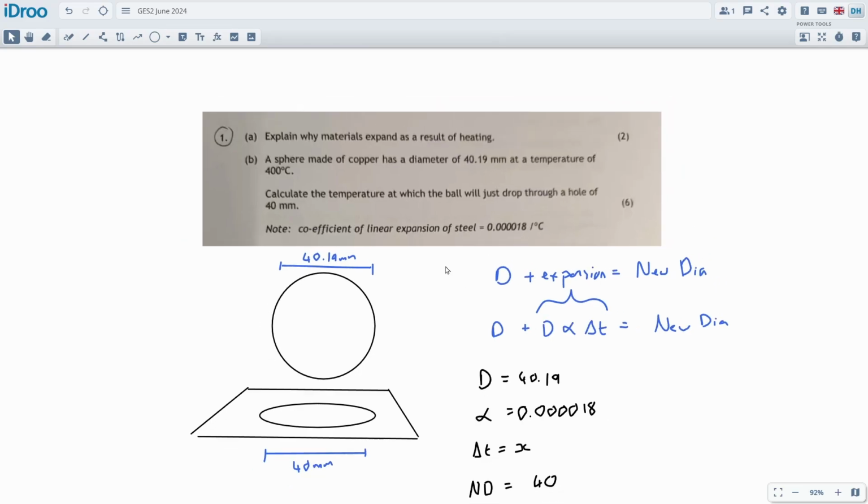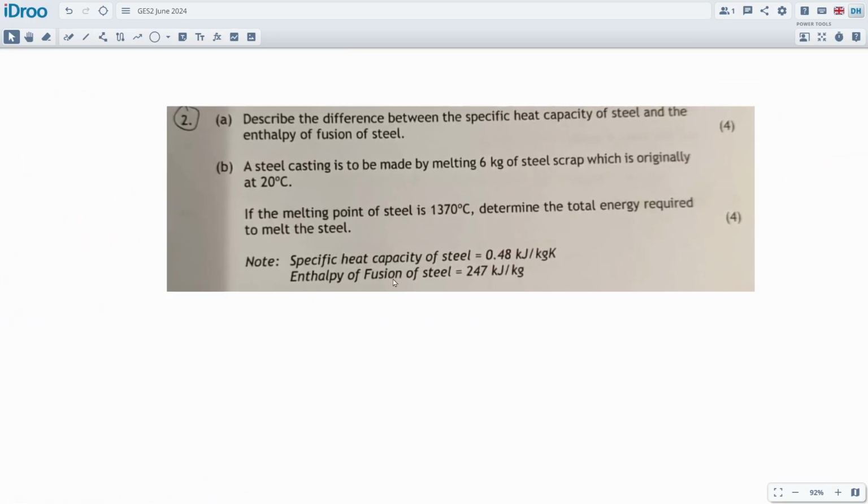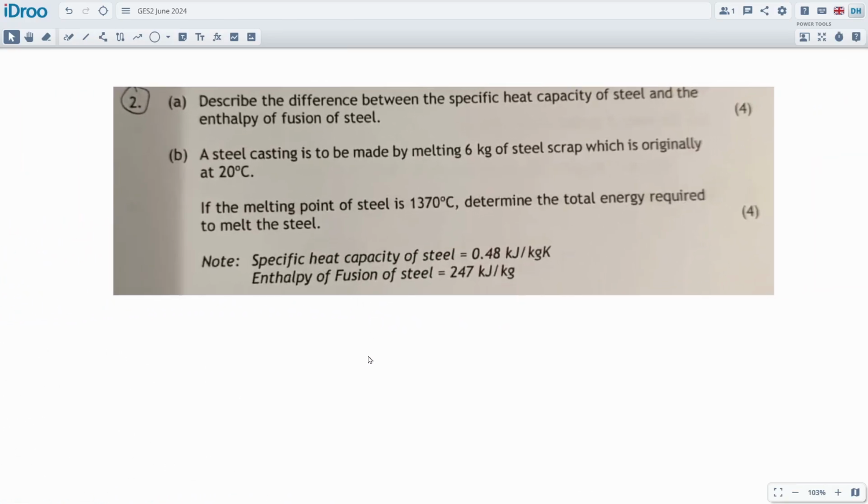Okay, number 2. Describe the difference between specific heat capacity of steel and the enthalpy of fusion of steel. Well, for 4 marks, that's actually worth talking about. And specific heat capacity comes from Q = mc delta T, and this is the specific heat capacity. They're basically just asking for the definition of specific heat capacity and the definition of enthalpy of fusion.